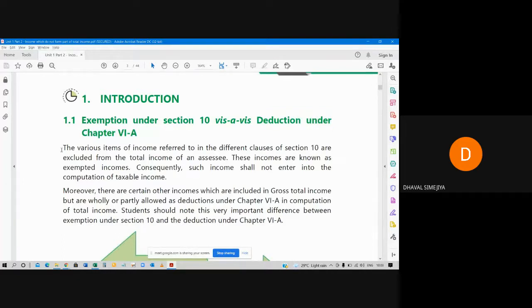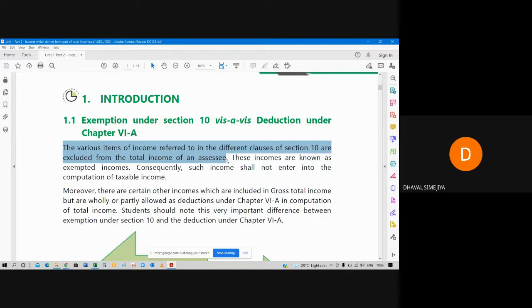Okay, now the various items of income referred to in different clauses of section 10 are excluded from total income of the assessee. That is what I told you. Please read this line. The various items of income referred to in different clauses of section 10, it means exempt income, are excluded from total income.